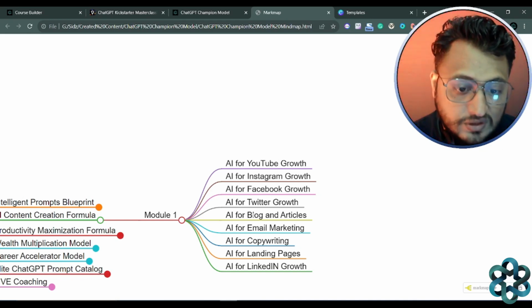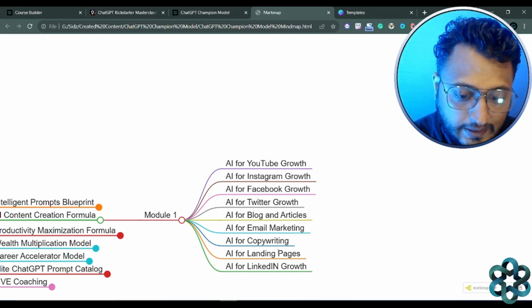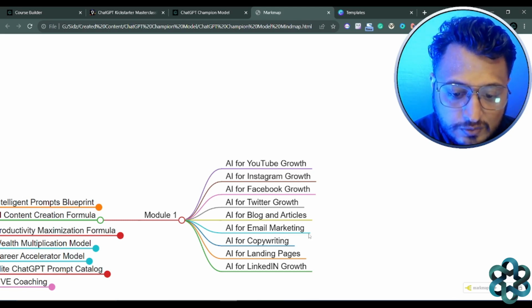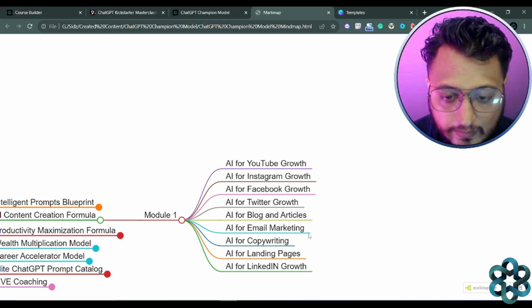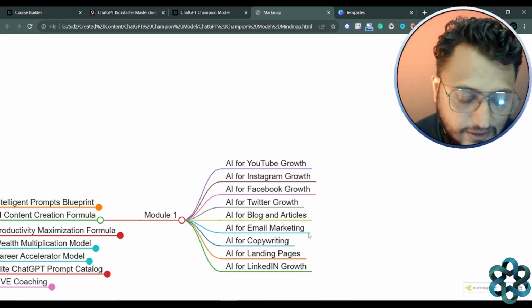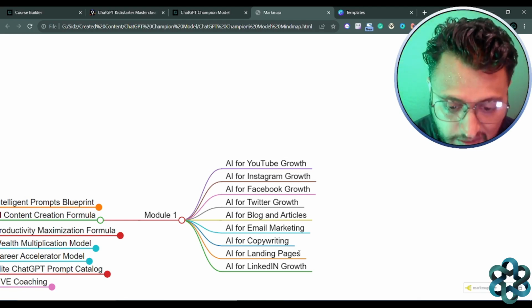Okay, how you can use AI for writing blogs and articles. I've covered that element as well. How you can use it for email marketing, copywriting, landing pages, right? So all those people who are looking out for creating your own websites, designing your own websites with the help of ChatGPT and AI, that's covered as well here.